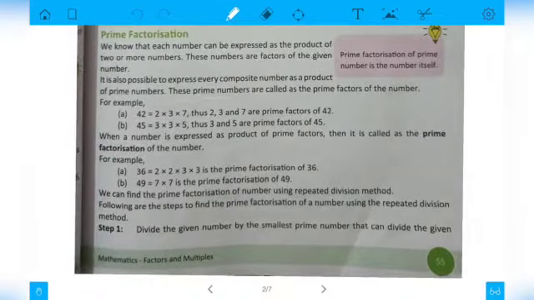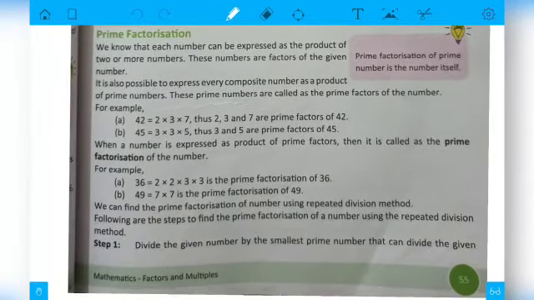Now let's come to the next topic, that is prime factorization. Now what is prime factorization? You can see here 42. If we are asked to divide this number into prime numbers, what we can do is write the number like this, 2 into 3 into 7, because 2 3s are 6 and 6 7s are 42. So like this we can write the number in its prime factors form.